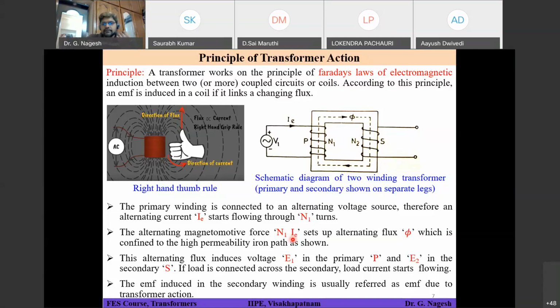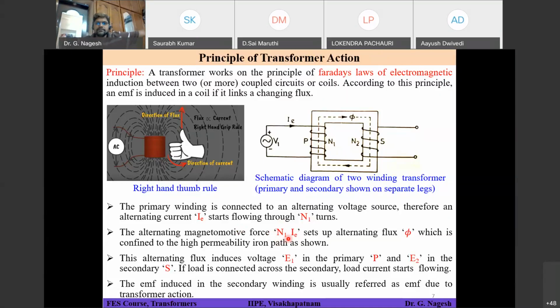So the unit is called ampere turns, because N is a number of turns. You can't say it is amperes, because we have already defined the unit for current as amperes, so you can't have the same unit for another quantity. So MMF has the unit ampere turns and the basic formula is N into I.